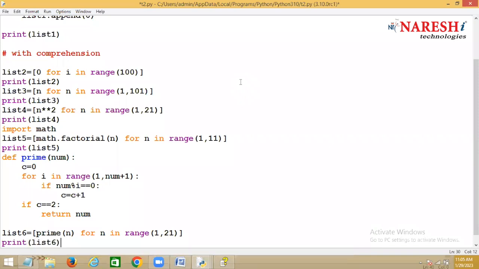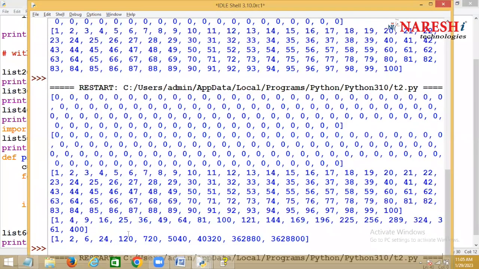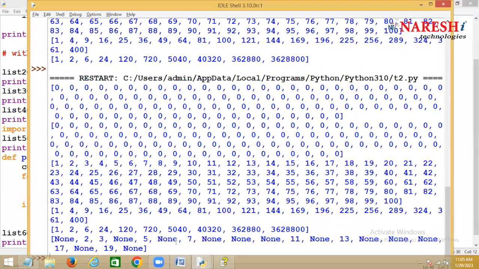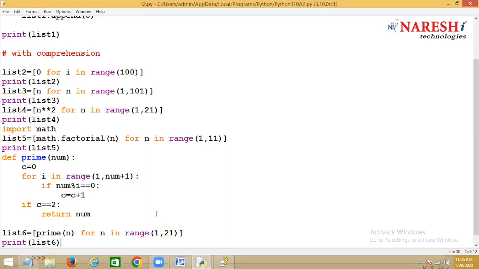Okay, now. So everything is very simple. You don't require to write some lengthy logic here. Now you can see the array: none, 2, 3, none, 5, none, 7. So why this none? Why is it written none? Because this for loop is executed how many times? 20 times, right? Okay, 20 times. But you should add only which numbers? Prime numbers.